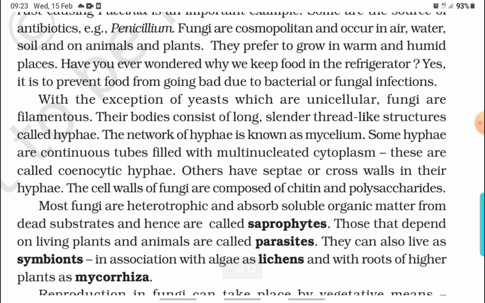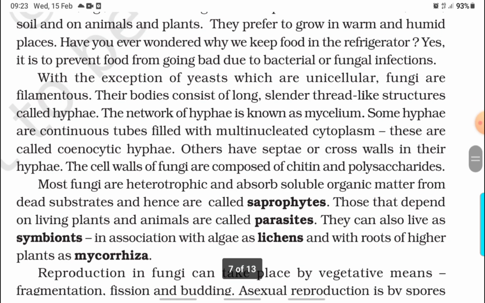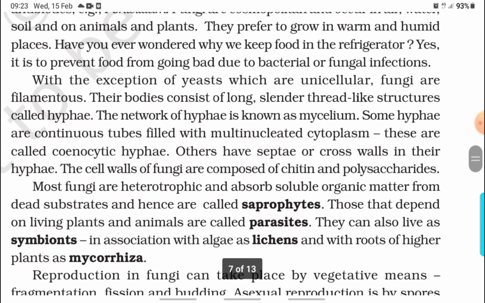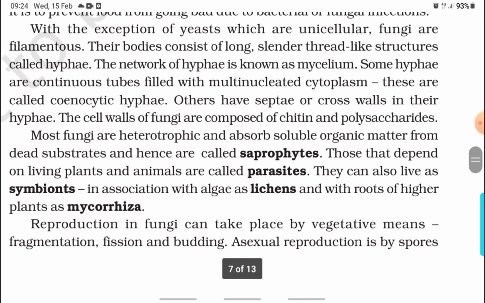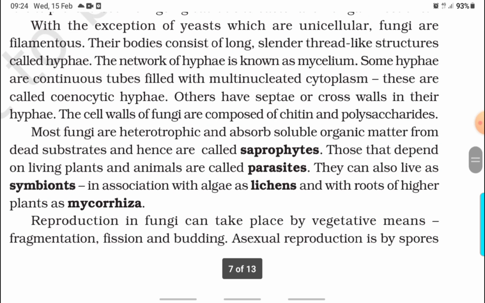Fungi are cosmopolitan and occur in air, water, soil, and on animals and plants. They prefer to grow in warm and humid places. Have you ever wondered why we keep food in the refrigerator? Yes, it is to prevent food from going bad due to bacterial or fungal infection. With the exception of yeast, which are unicellular fungi, fungi are filamentous. Their body consists of long, slender thread-like structures called hyphae. The network of hyphae is known as mycelium.